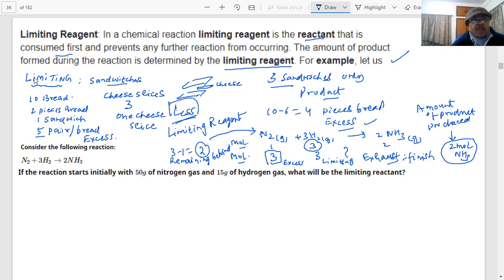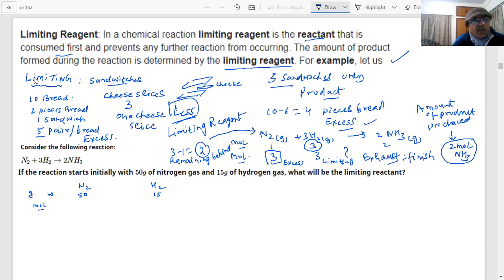You are given nitrogen and you have hydrogen. How many grams are given? 50 grams of nitrogen gas. I'm saying G, G is the symbol of gram. And for hydrogen, how many do you have? 15 grams. Let us calculate the moles of these.